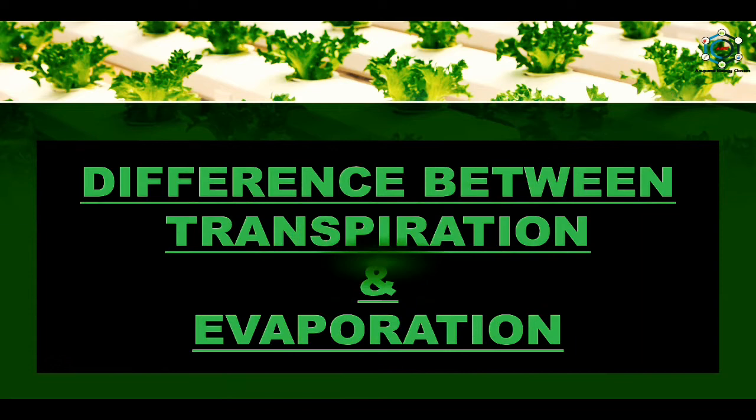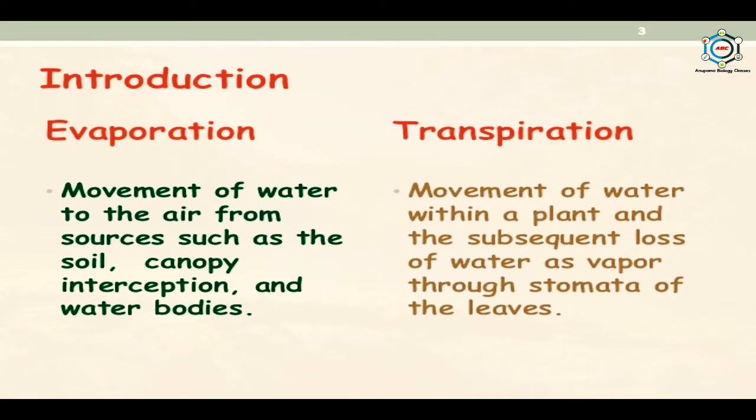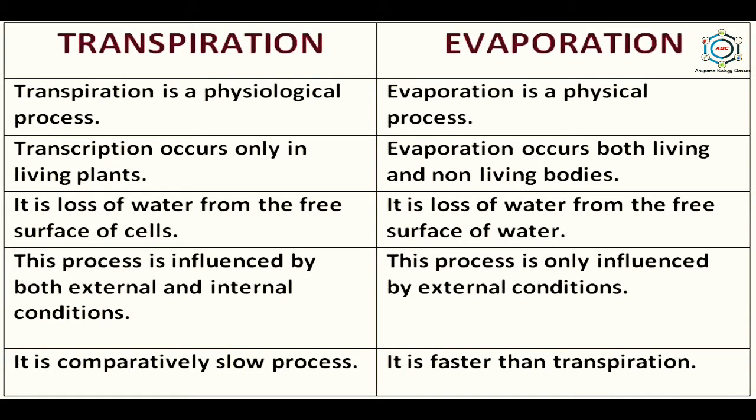Here, our first topic is the difference between transpiration and evaporation. At first, see here the introduction about evaporation and transpiration. Evaporation is the movement of water to the air from sources such as the soil, canopy interception, and water bodies, while transpiration is the movement of water within a plant and the subsequent loss of water as vapor through stomata of the leaves. Now, the main differences between transpiration and evaporation are: transpiration is a physiological process while evaporation is a physical process.